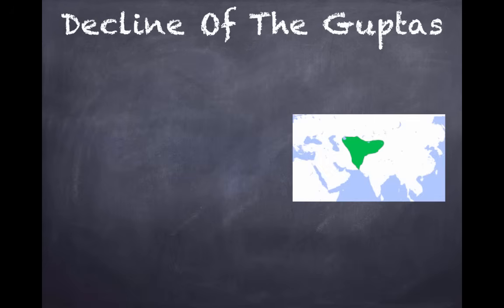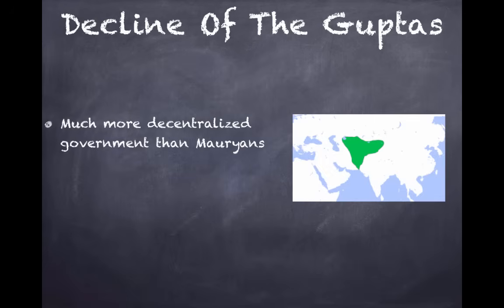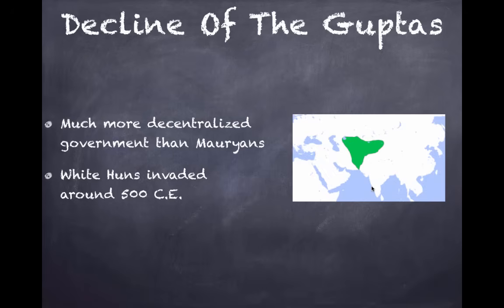So the decline of the Guptas. There was a much more decentralized government than the Mauryans, as we talked about, and then the White Huns are going to invade from this area in green here to the northwest of the Indian subcontinent around 500 CE. And by 550 CE, the empire will collapse.